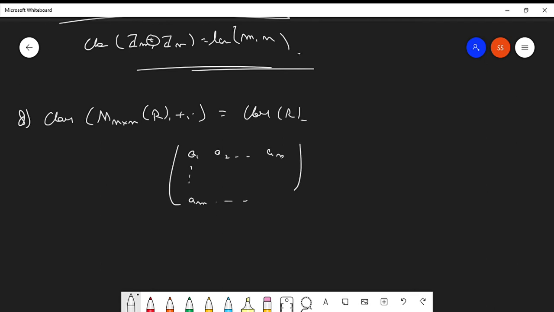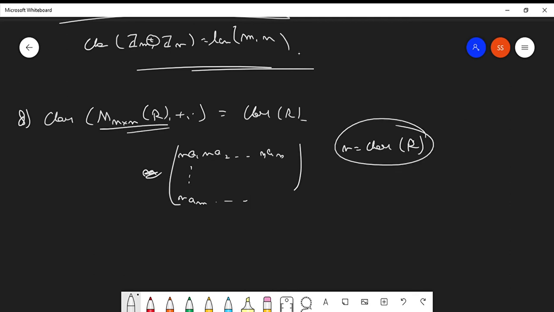Okay. So if you multiply this with n, it is similar to multiplying n to each and every element. When will each and every element be equal to 0? When n equals the characteristic of R. So what you need to multiply to this matrix is simply the characteristic of R. So that will itself be the characteristic of this M n cross n matrix, right?